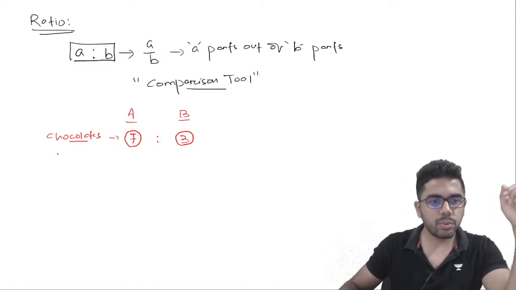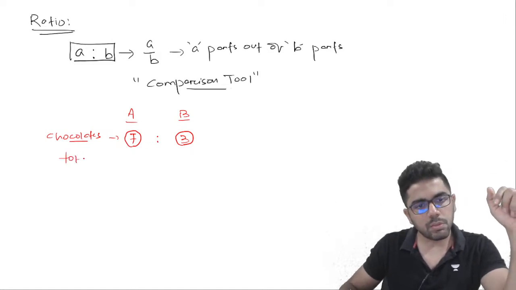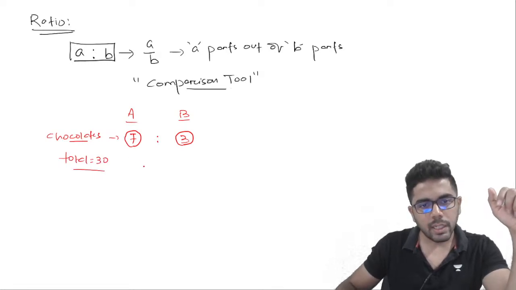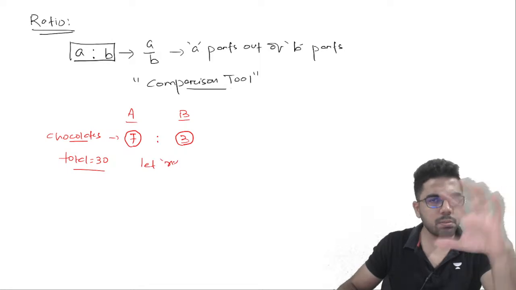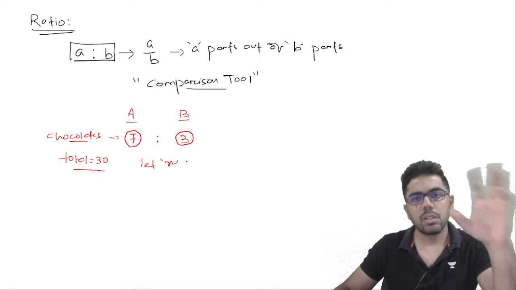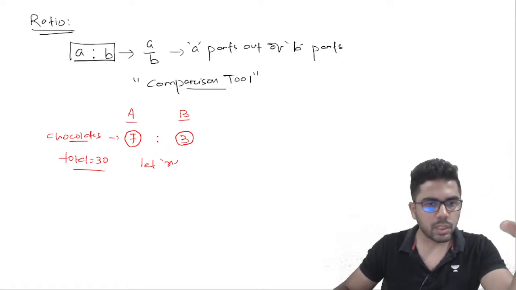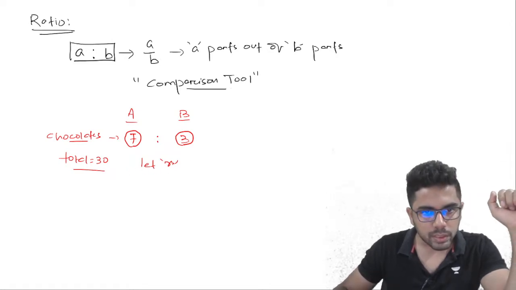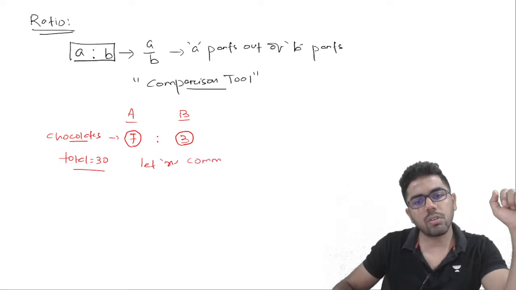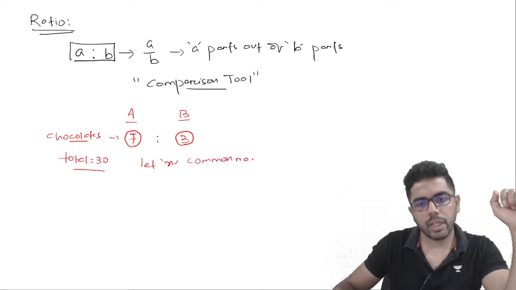How else do we put it? So let us say the total number of chocolates is 30. So I'll take, let x be the common ratio. This is a very simple thing, all of us know this, but just for a few people जो भूल गए होंगे थोड़ा बहुत, उनके लिए I'm just revising this. तो let x be the common ratio. ऐसा करते थे स्कूल में.